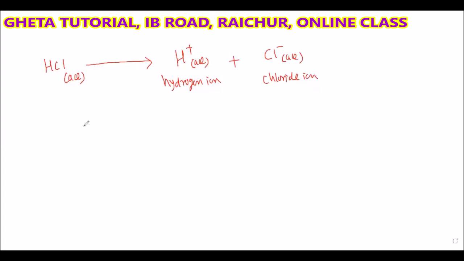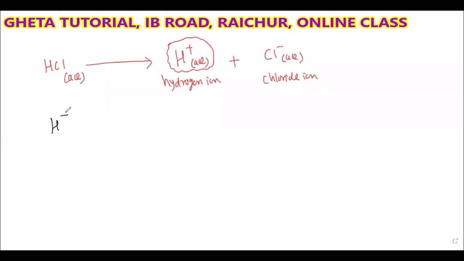So as we know, this H plus ion is produced when water is added to hydrochloric acid. This H plus ion is produced in water only. So what will happen now?